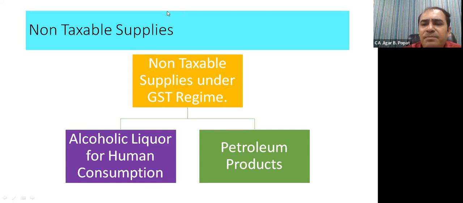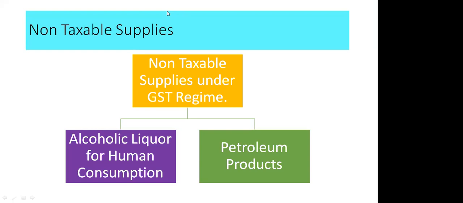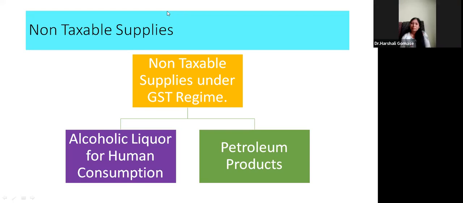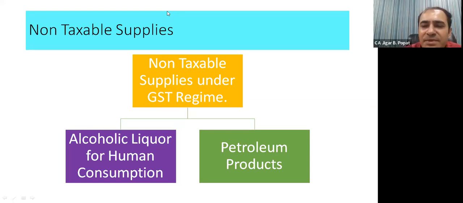In income tax, first of all you have to determine the status of the assessee, whether it is an individual, a partnership firm, a company, or a charitable trust. Okay, you first of all need to determine the type of assessee. Then you will have to determine the type of income, that is, which income he earned.